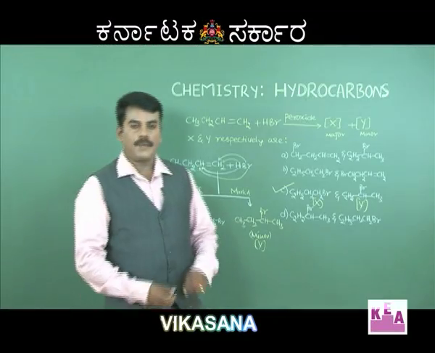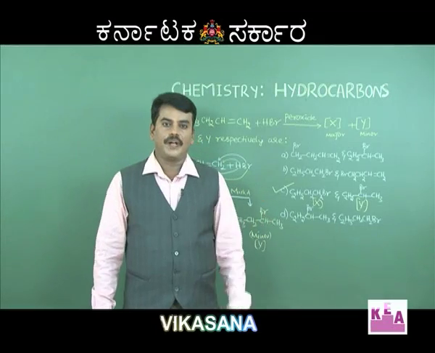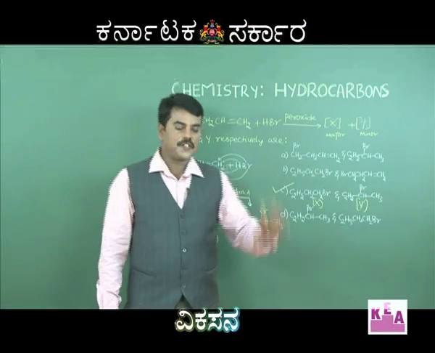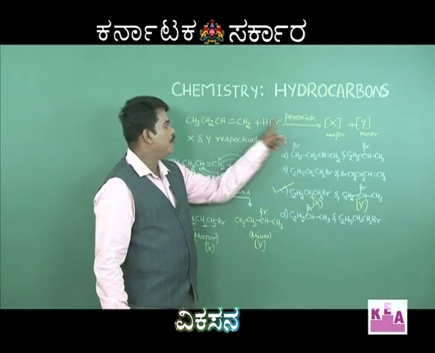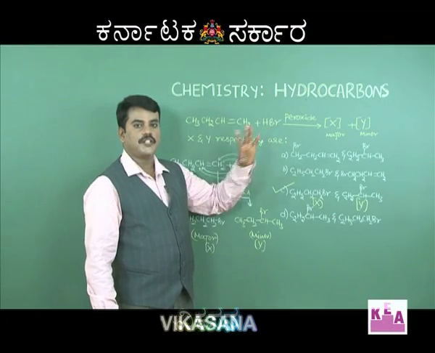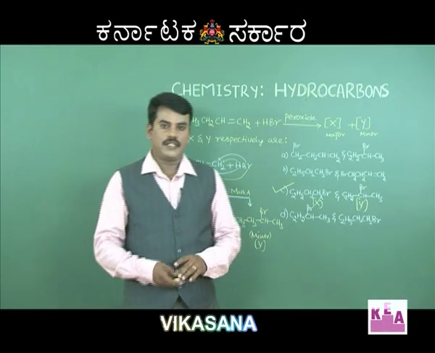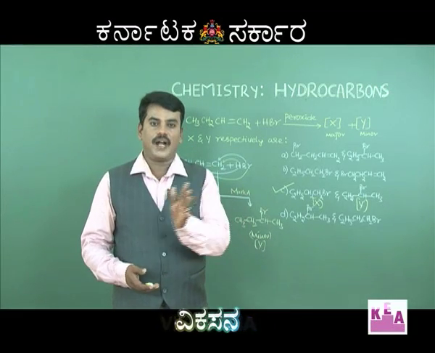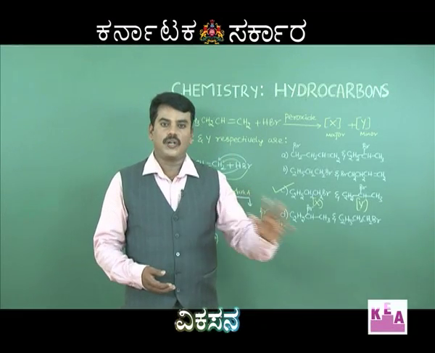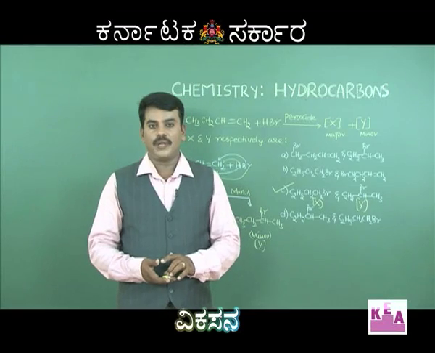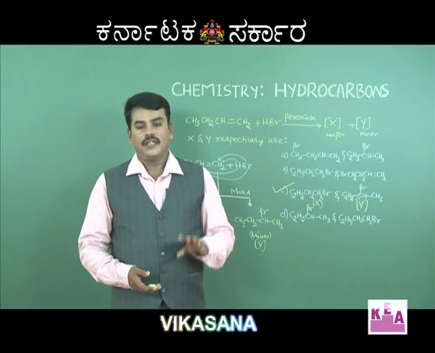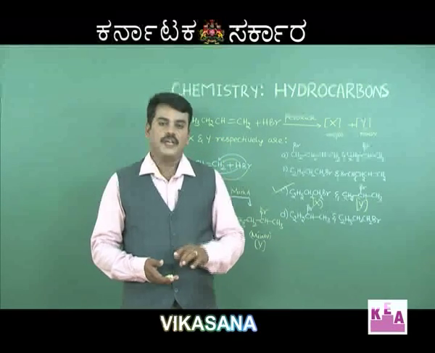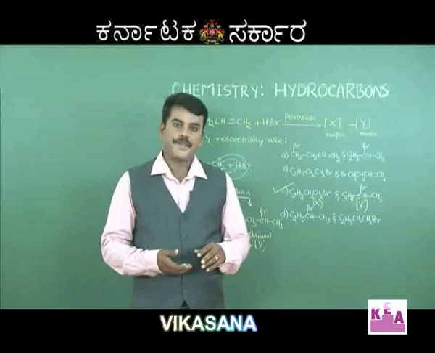Dear students, remember, anti-Markovnikov addition takes place only with HBr. This addition reaction does not take place with HCl, HI. Why does it not take place? Why do HI and HCl not undergo addition reaction according to anti-Markovnikov rule? That is because during the propagation step, the process is going to be endothermic.